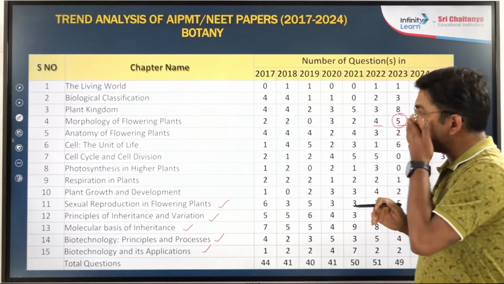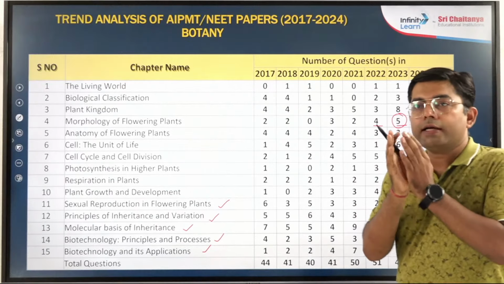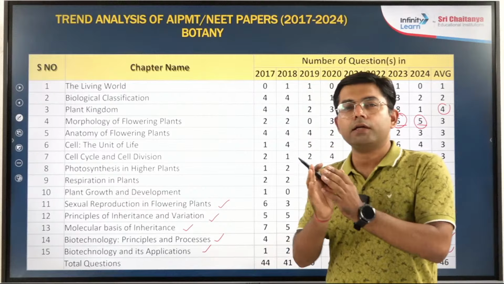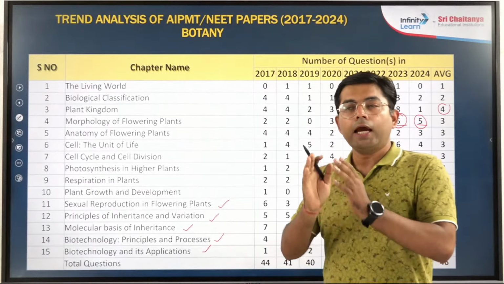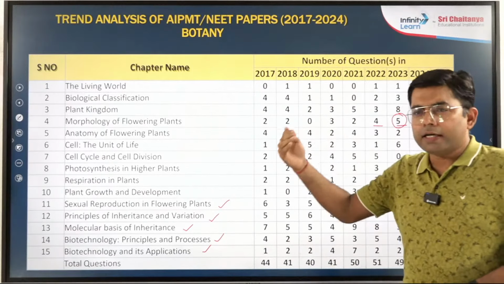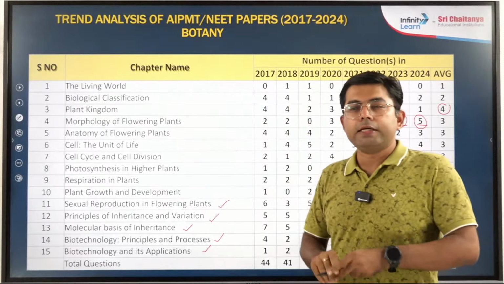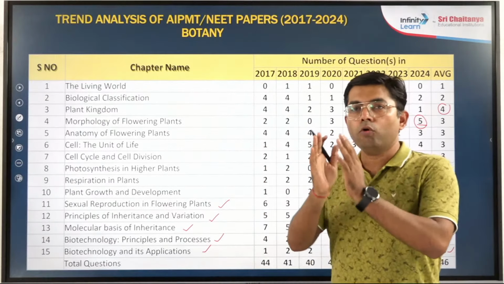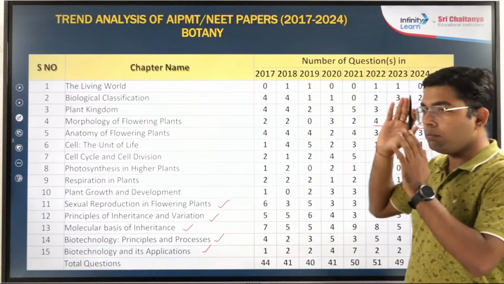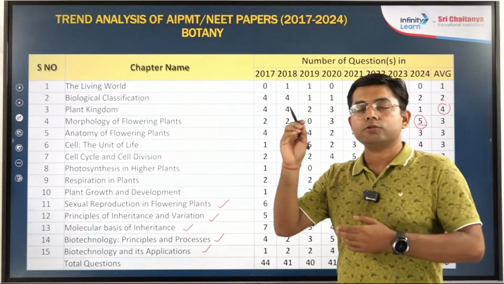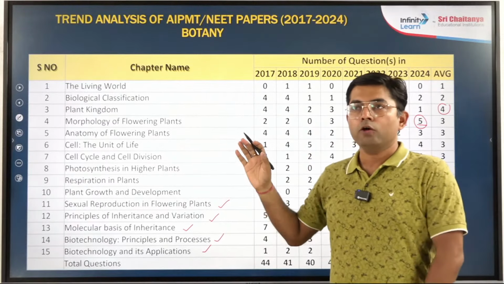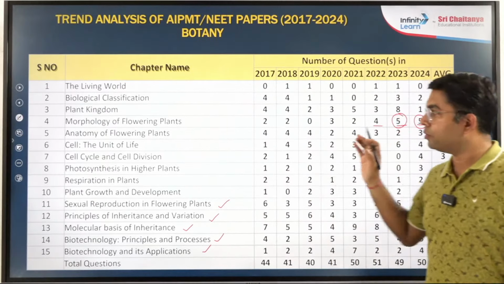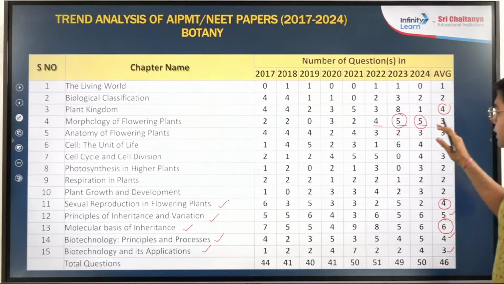In morphology, students usually get a little confused. Don't fear families. There is a very limited number of families we have to study, and seeing the trend, very complex and detailed questions from families will not be asked. So for families, just the basics. Most of the questions will be from the main morphology part, that is root, stem, leaf, etc. So focus on that. Read NCERT, exactly the questions will be from NCERT.